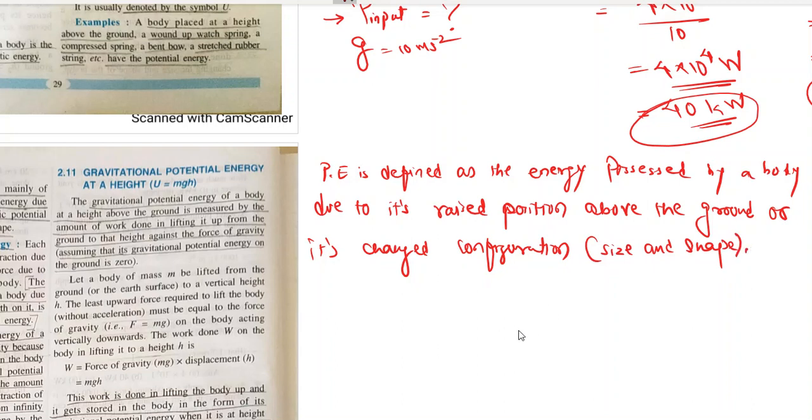Potential energy is defined as the energy possessed by a body due to its raised position above the ground or due to its changed configuration, that is changed size and shape.